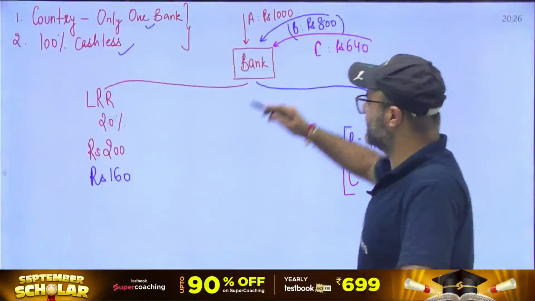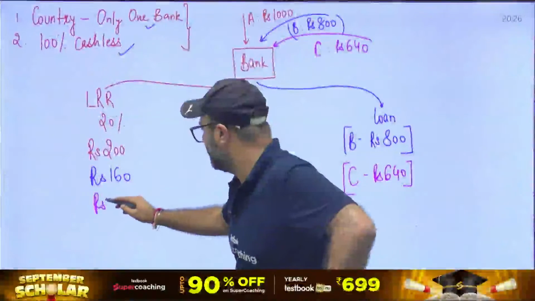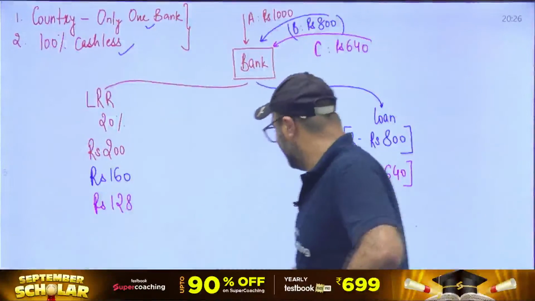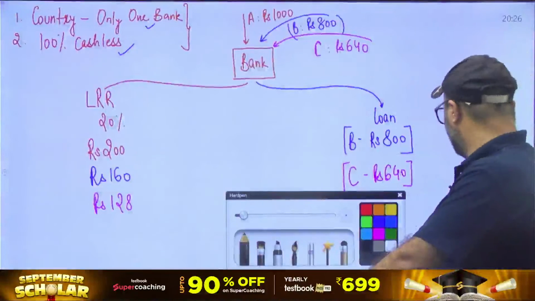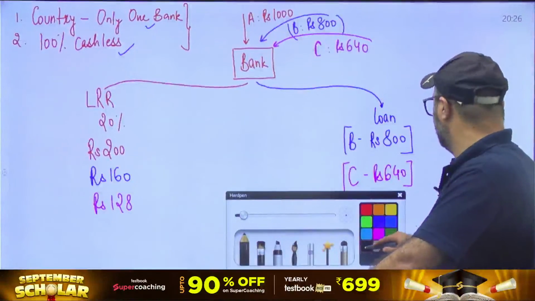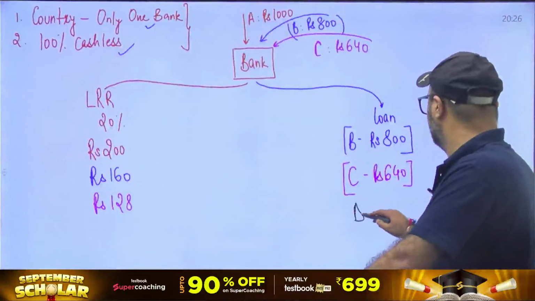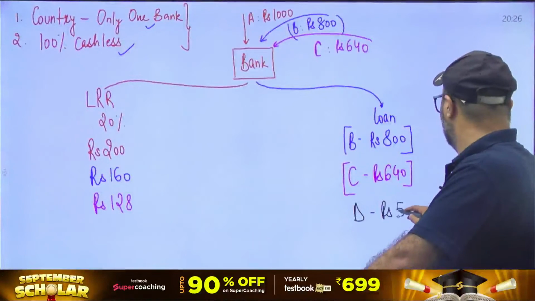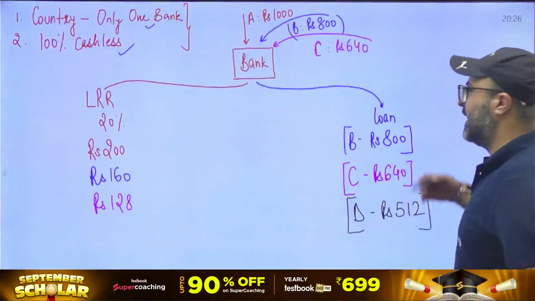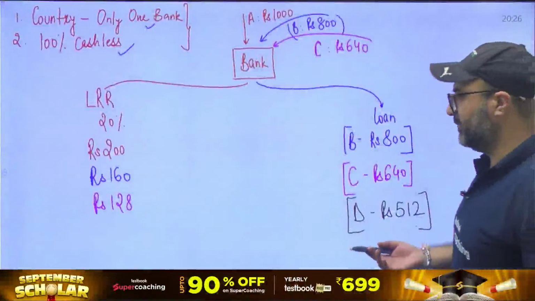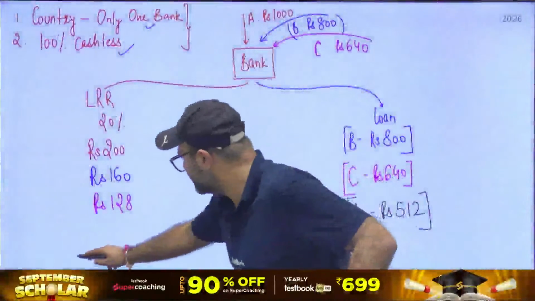Now out of this 640, bank will maintain a reserve of 128 rupees and left out money which is going to be 512. That 512 is going to be lended to D, and this keeps on happening till the time the total reserves become what?